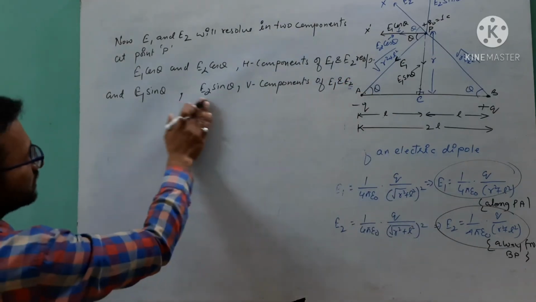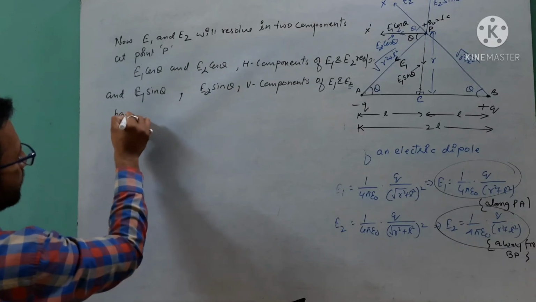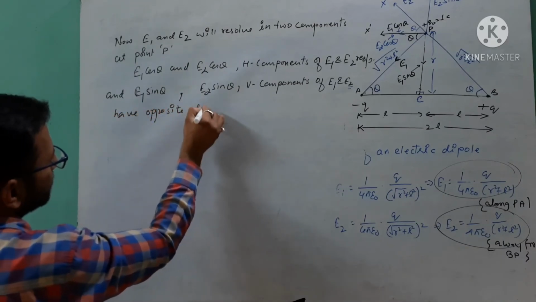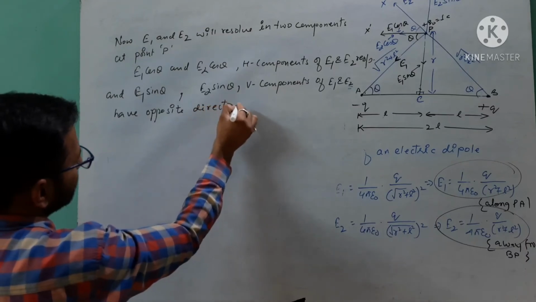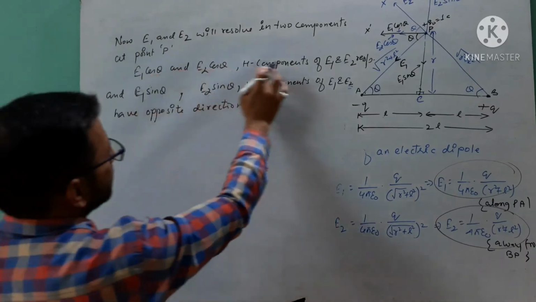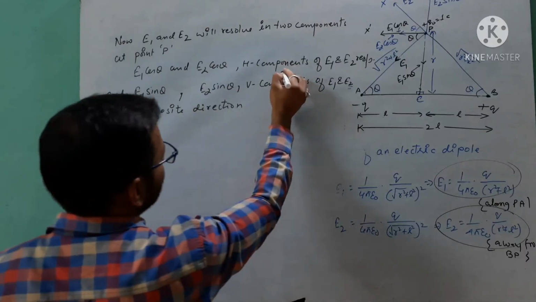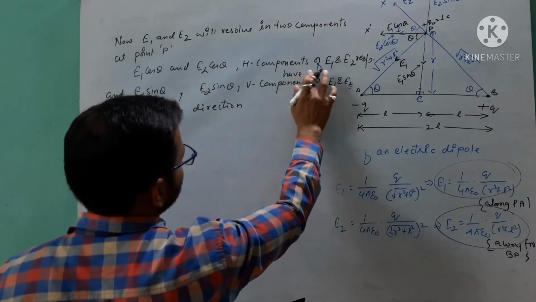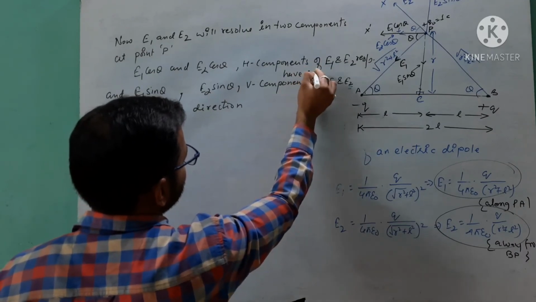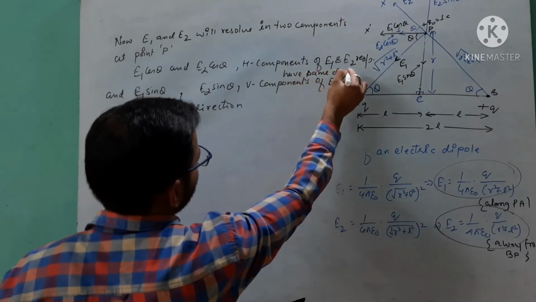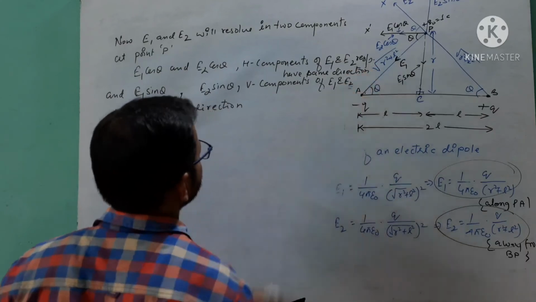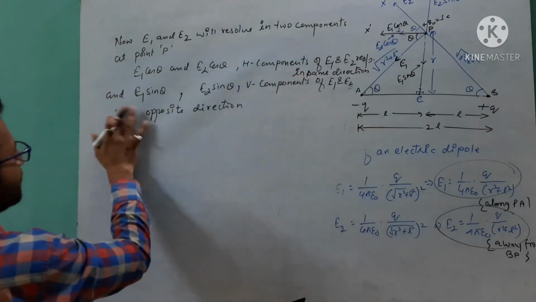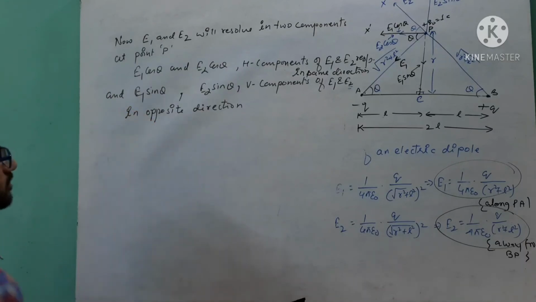These vertical components are in opposite direction. You can see the diagram, they both have opposite direction.